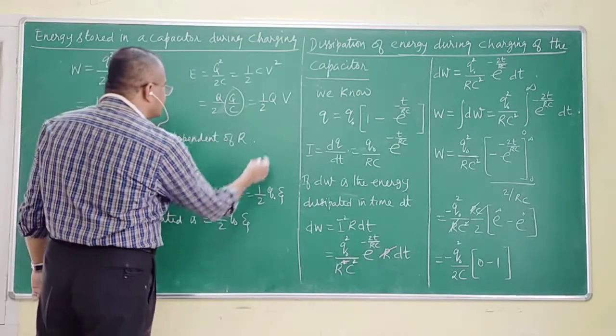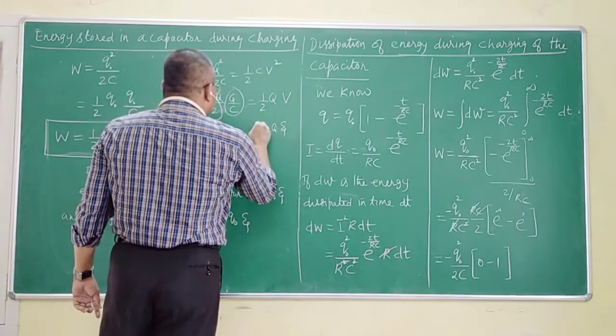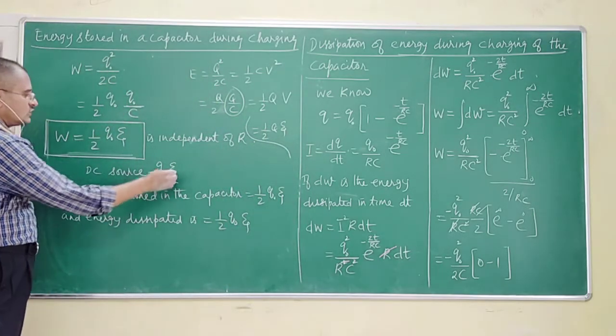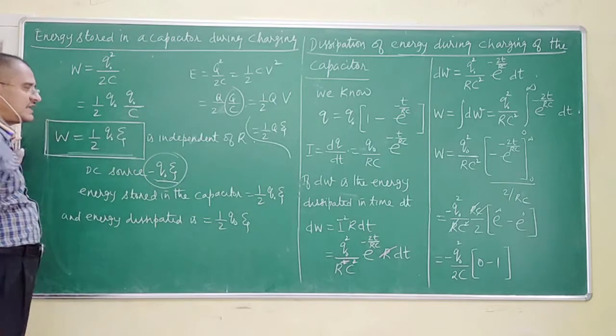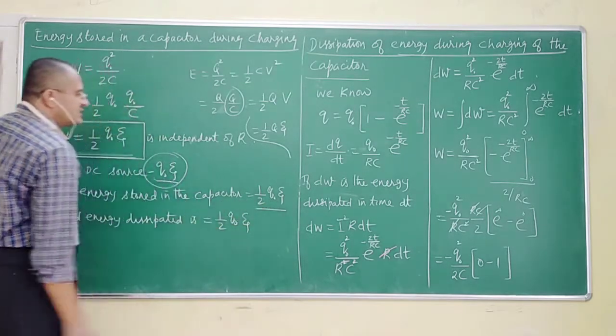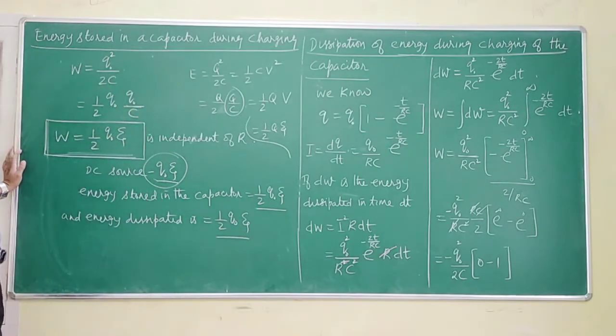Therefore, both are one and the same. You can as well write this as 1 by 2 QE. Therefore, this is the total energy given by the battery source, of which half of the energy is stored in the capacitor, and the rest half is dissipated.